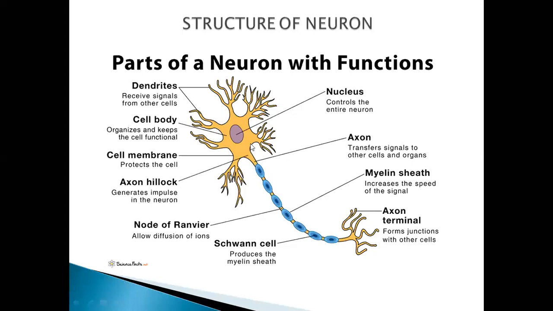The action potential or nerve impulse, the message coming from the cell body towards the axon, jumps from node to node, right? This is also known as the saltatory movement of the nerve impulse, or you can say saltatory impulse.